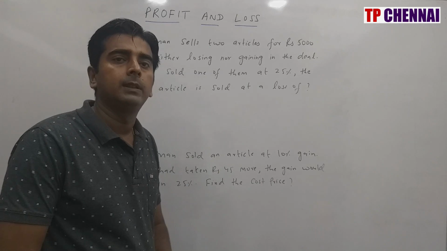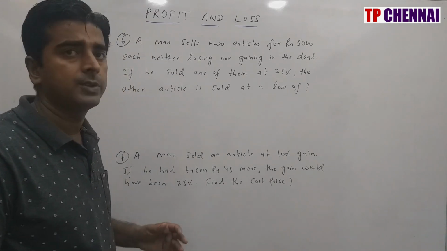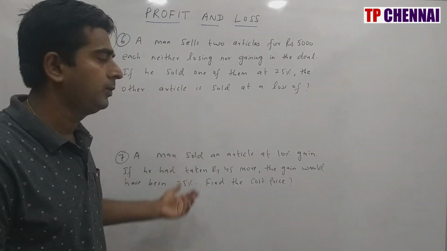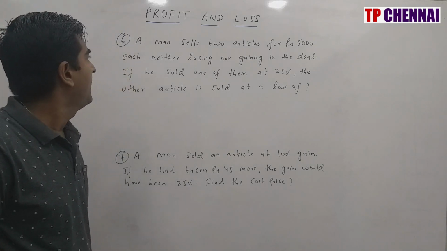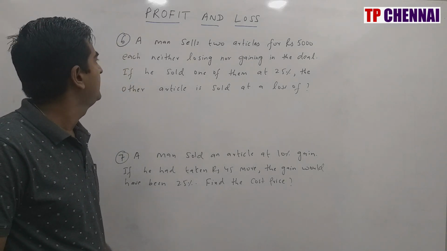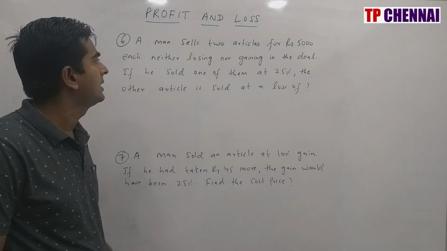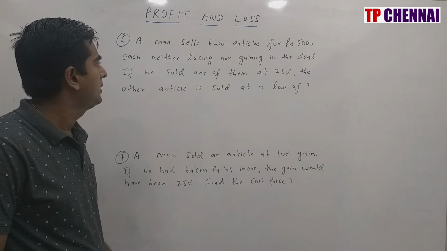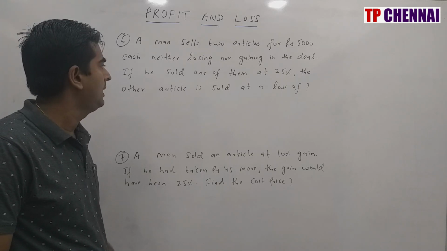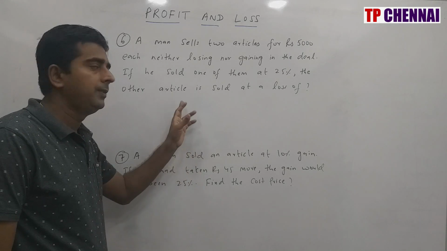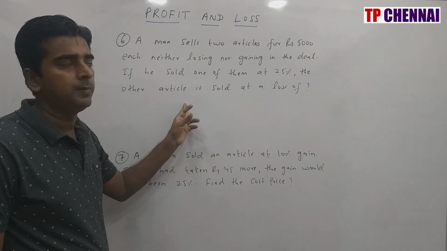So I hope you have cleared the first 5 questions. Now we will see the 6th one and 7th one. A man sells 2 articles for rupees 5,000 each, neither losing nor gaining in the deal. If he sold one of them at 25% profit, the other article is sold at a loss of? This is a very important question when it comes to your examination.